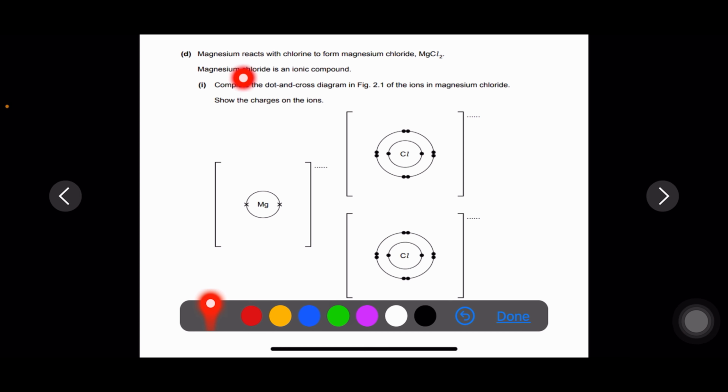Question number D. Magnesium reacts with chlorine to form magnesium chloride MgCl2. Magnesium chloride is an ionic compound. Complete the dot and cross diagram in figure 2.1 of the ions in magnesium chloride. Show the charges on the ions. Magnesium is shown here with only a single shell. Magnesium has a total of 12 electrons, so its electron distribution is 2, 8, 2. Chlorine has 17 electrons, so its electron distribution is 2, 8, 7.